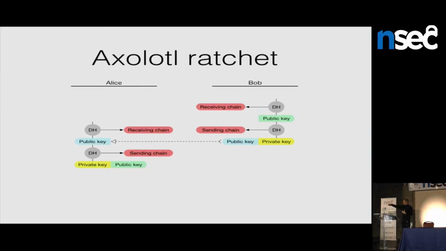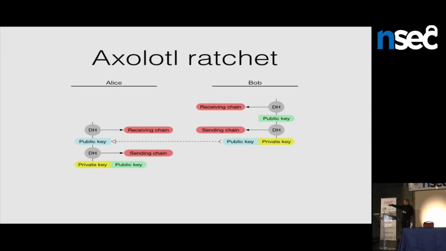It's just when we're doing this Diffie-Hellman OTR-like ratchet, and whenever one party receives a new public key and does those two Diffie-Hellmans, it uses the first one to reinitialize their receiving chain, the second one to reinitialize their sending chain. So we're just doing a Diffie-Hellman ratchet to reinitialize the keys that are used in the symmetric key ratchet. So this way, if I send a bunch of messages in a row, they each get good forward security, but we're also evolving the keys based on new Diffie-Hellman values. And so you see the pattern here, in a pretty straightforward way.